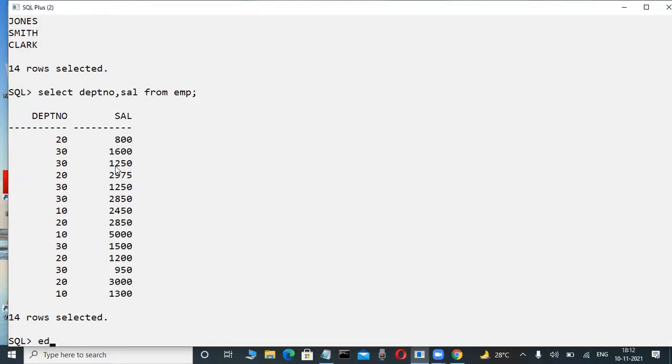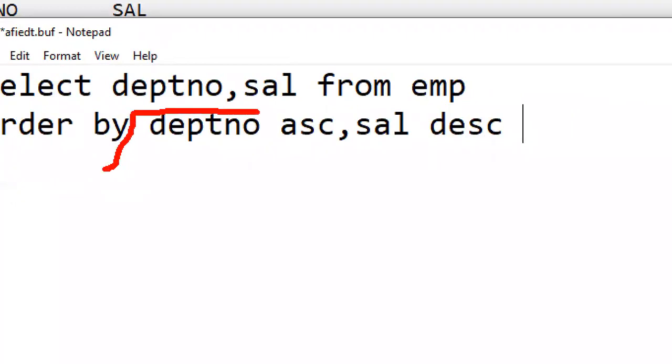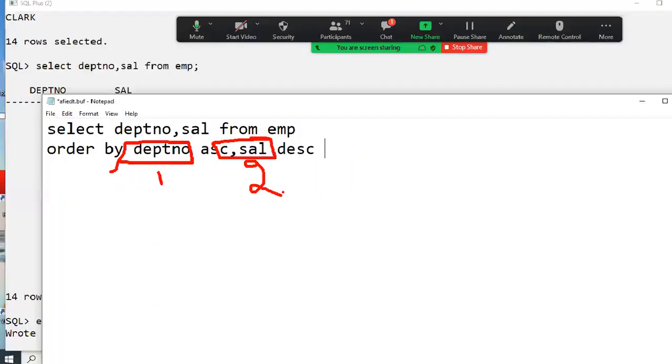But suddenly, what am I writing here? Order by clause. In the order by clause, department number I am using means okay, but department number ascending order, comma, salary descending order. Whenever I am writing more than one column, observe here. Can we use more than one column in an order by clause? Yes, possible. This is the first column, this is the second column. More than one column also possible, okay.